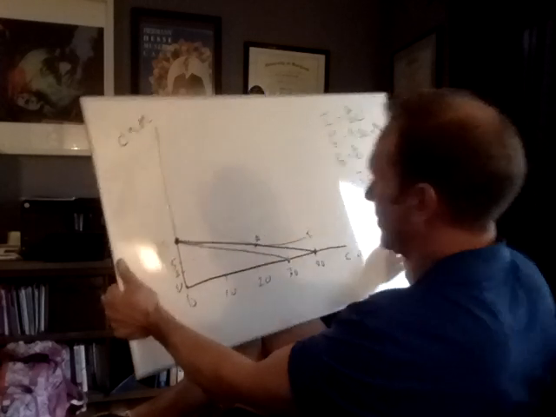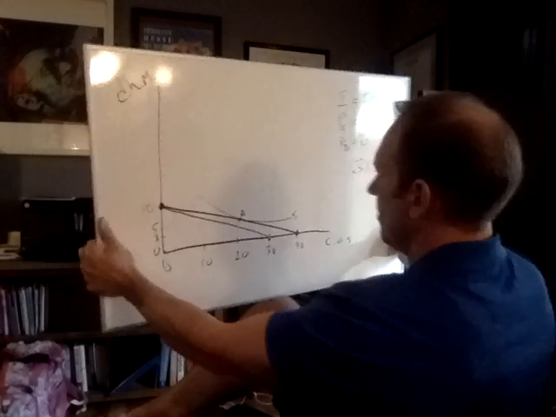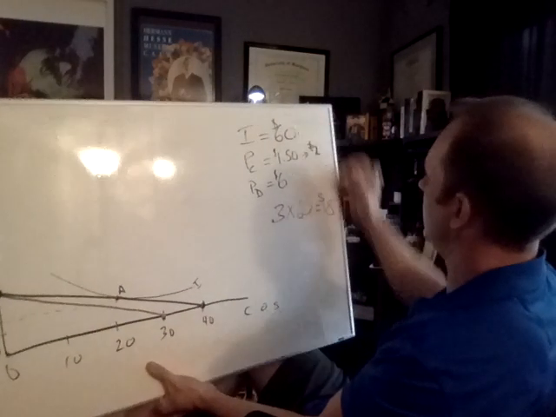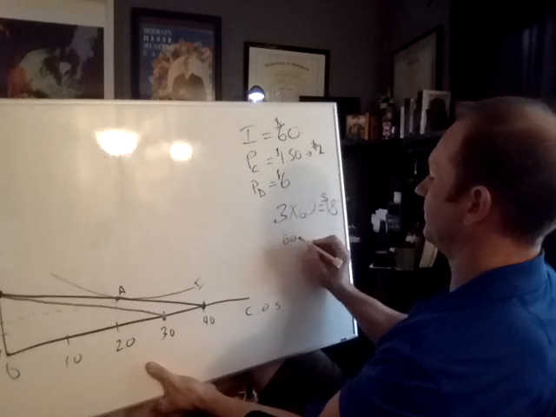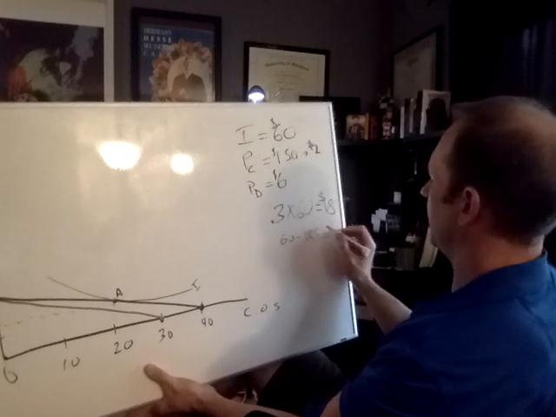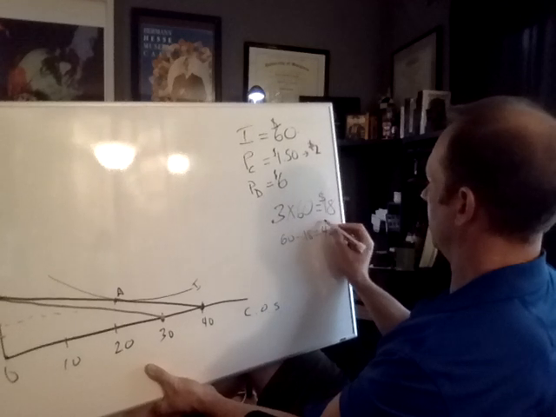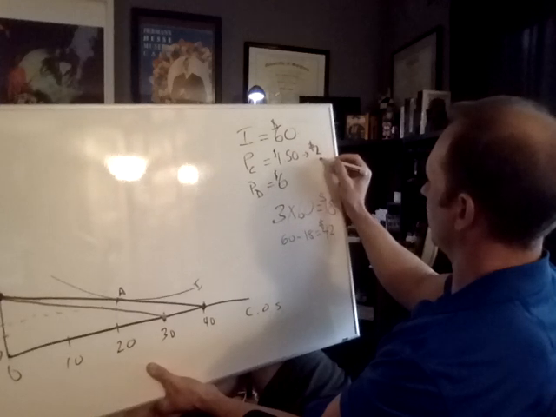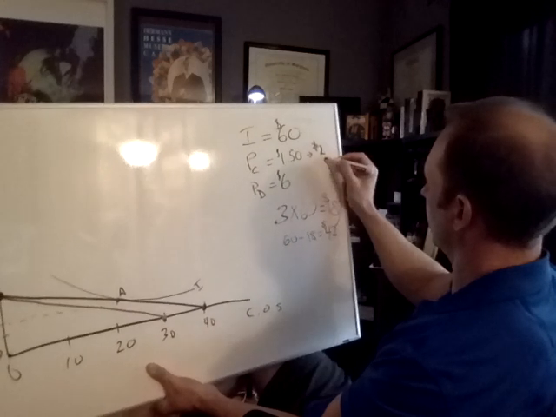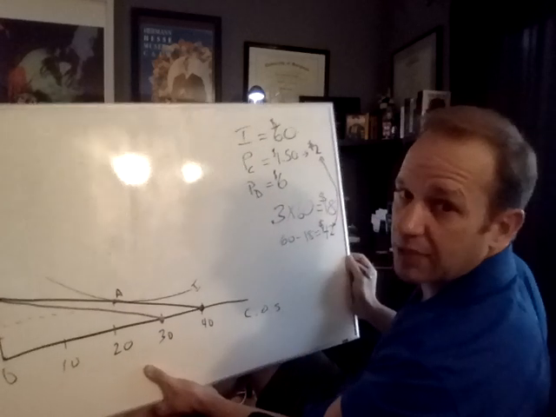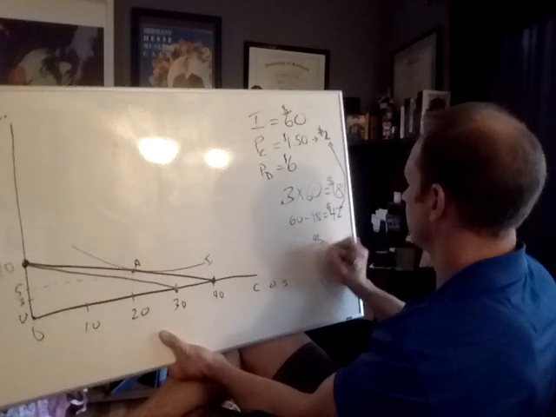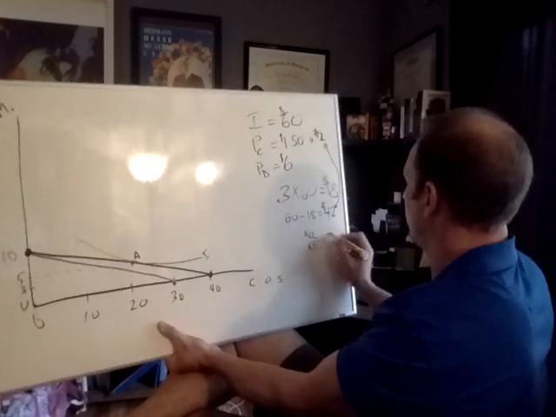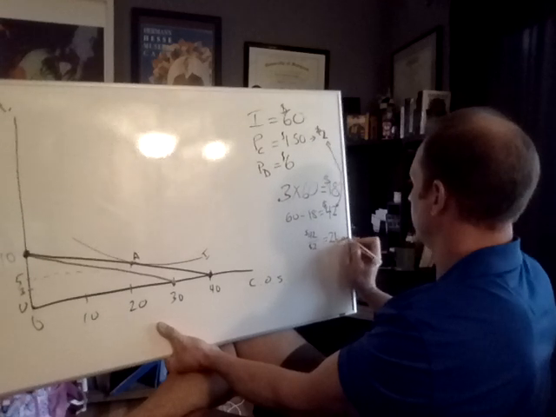So we know that that's where my intersection is going to be. But what are you going to spend on the other thing? Well, if you have $60 and you're spending 18 on dining hall meals, you're going to be spending 42 on the cup of noodle. But they're $2 each. You're spending $42 at $2 each. How many are you buying? $42 divided by $2, you're buying 21 cup of noodles, cup of soup, whatever.